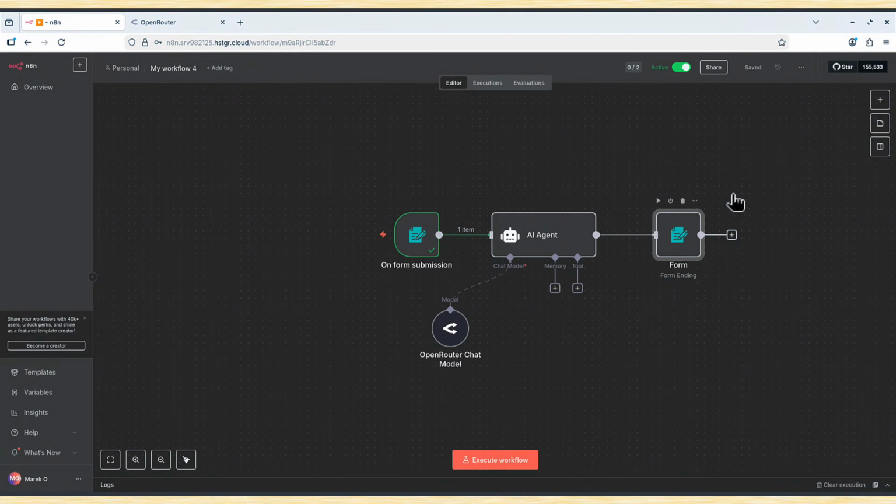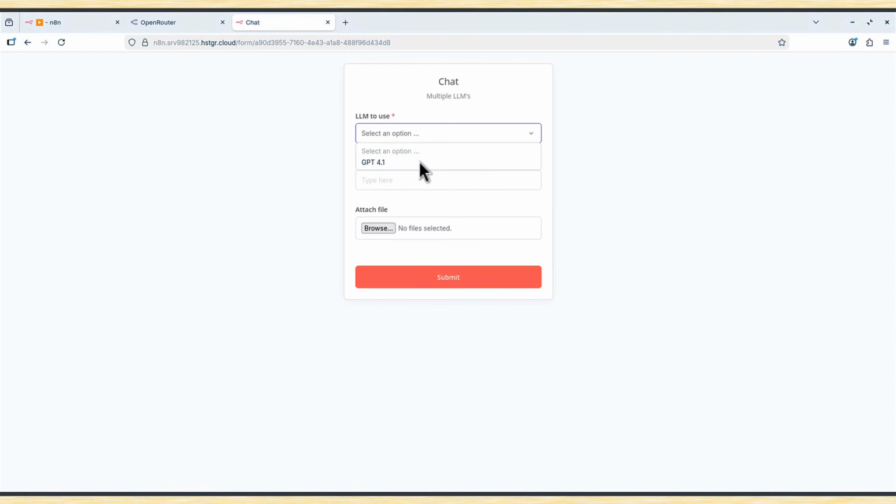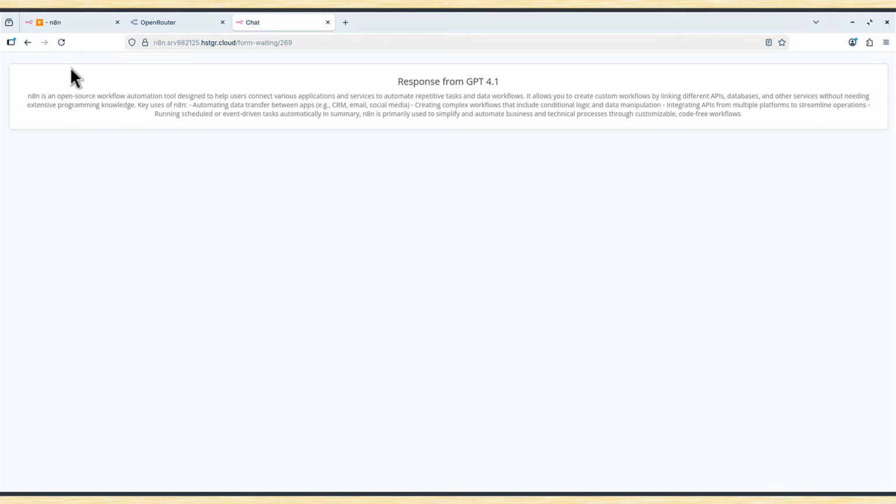Once it's saved, you can just open it again, paste and go: GPT, what is n8n for? Let's choose this one. It will generate longer output. We submit it now, and you can see this window is much wider. You can play with those settings; this is just one setting. You can change the spacing, the fonts, etc. You can customize it any way you wish.